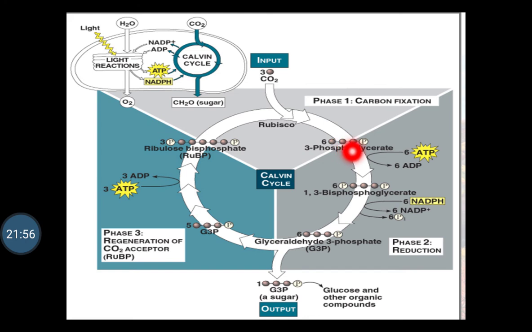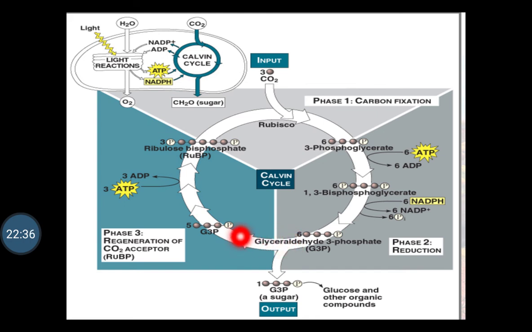The 3-phosphoglycerate enters into phase 2, the reduction, where 3-phosphoglycerate gets converted to 1,3-bisphosphoglycerate, and the 1,3-bisphosphoglycerate gets converted to glyceraldehyde 3-phosphate, that is the G3P. This glyceraldehyde 3-phosphate is utilized for the formation of glucose and other organic compounds.